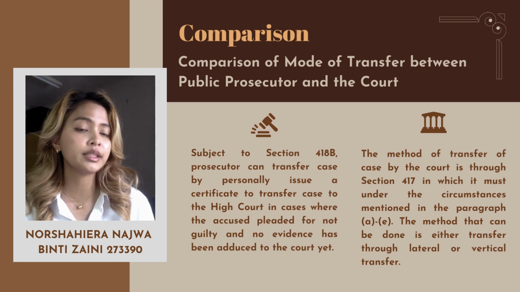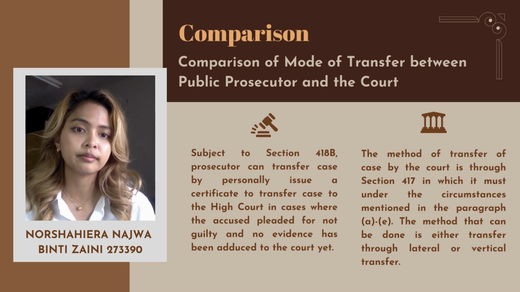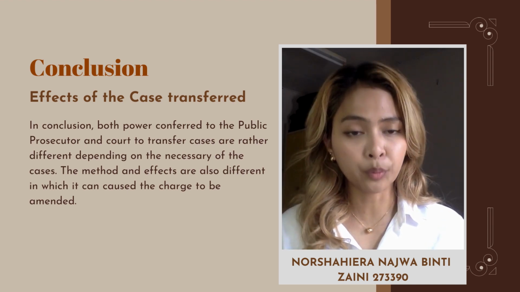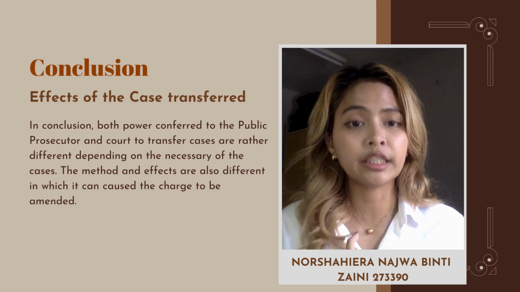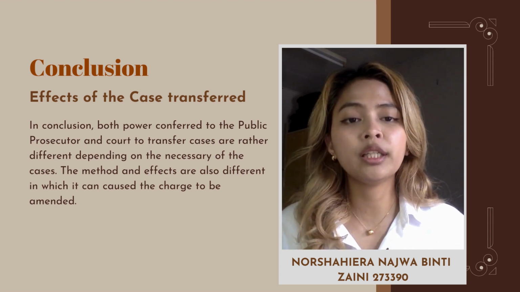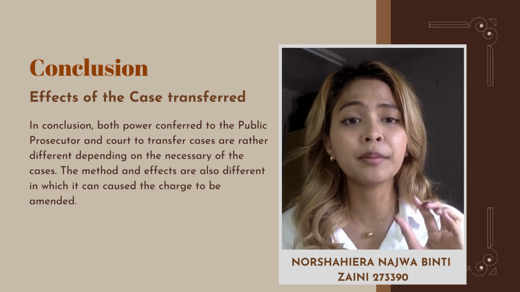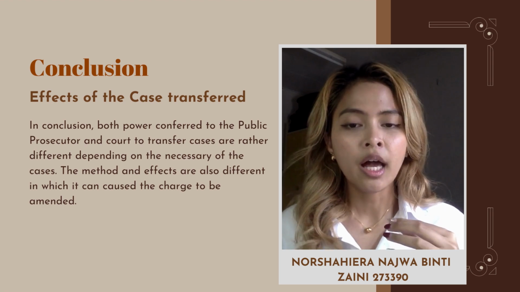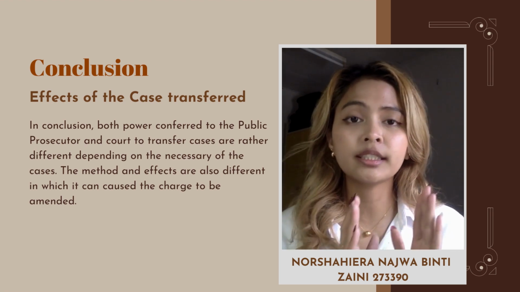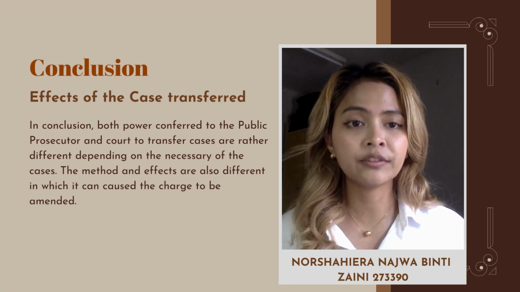These are the comparisons that can be seen in the transfer of cases by the public prosecutor and also the court. In conclusion, the powers conferred on the public prosecutor and the courts are rather different, depending on the necessity of the cases, the effects, and also the limitation of the power. Moreover, the rationale that can be seen in the transfer of cases is that when the apex court has flaws, it could possibly cause a substantive injustice, and that is why an alternative transfer of cases should be made.